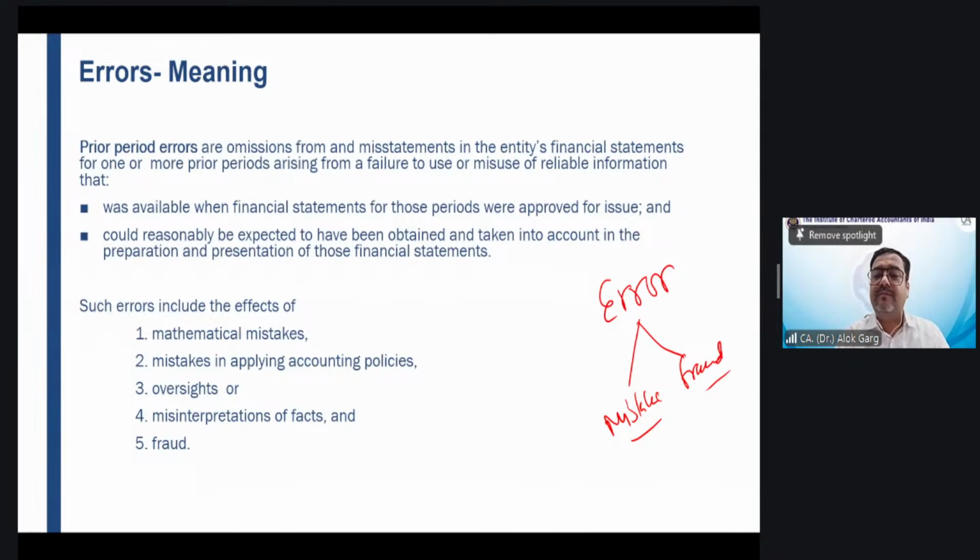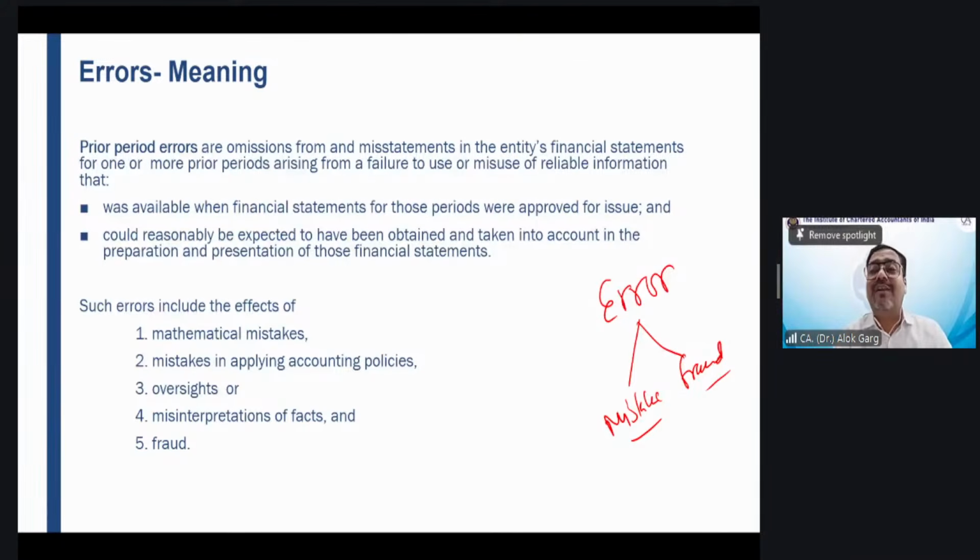If somebody has misappropriated the cash, it is a fraud. If somebody has to record an entry of 5,50,000 and by mistake has made the entry of 5,15,000, for example, in this case it is a mistake. In the earlier case, it was a fraud. But what is the bottom line? The bottom line is you have to pass the right, correct entry. So it doesn't matter if it is an unintentional error or intentional error, mistake or fraud.